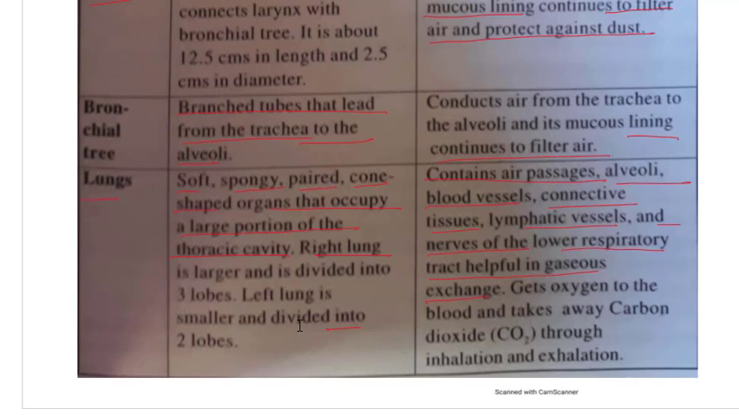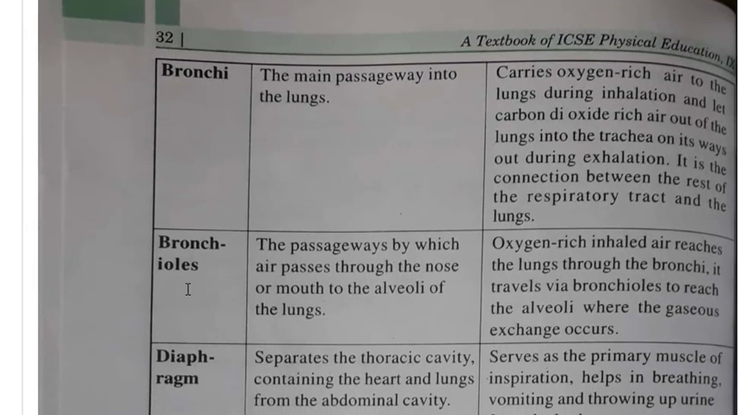For the gaseous exchange, it gets oxygen to the blood and takes away carbon dioxide through inhalation and exhalation. So the main activity happening in the lung is that oxygen is entering the blood and carbon dioxide is coming out of the blood. So when we are inhaling air, from that air oxygen goes into the blood, carbon dioxide comes out, and we exhale. So a major part of the carbon dioxide we release from our body.